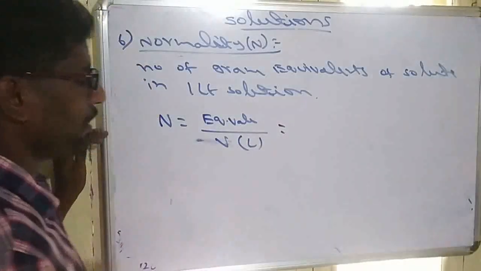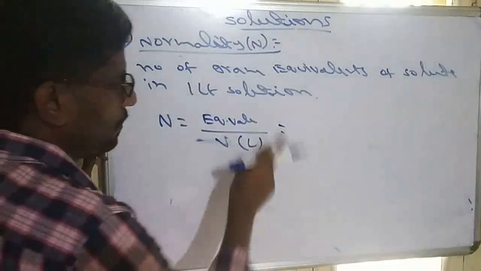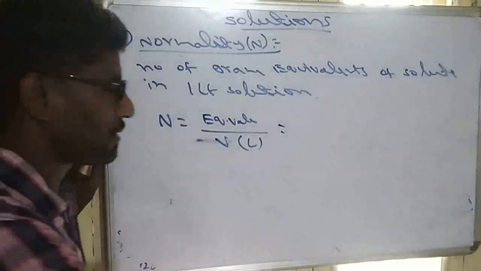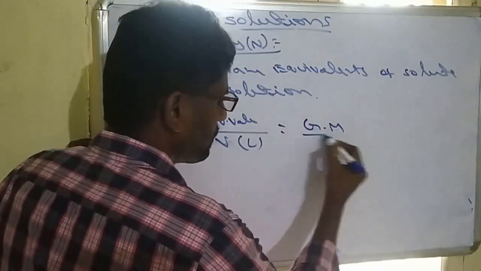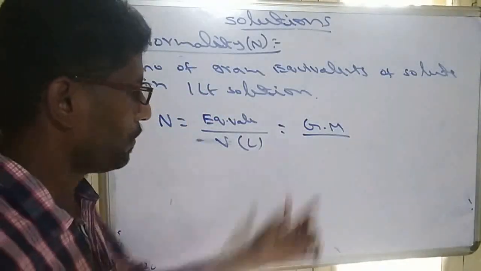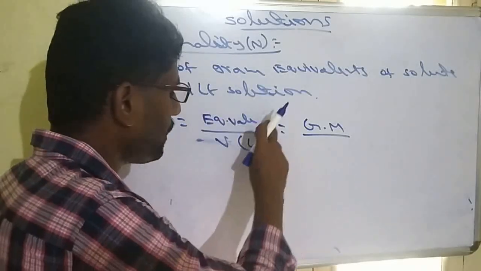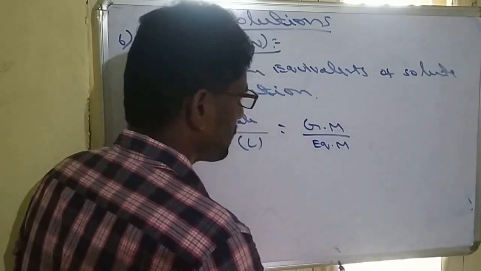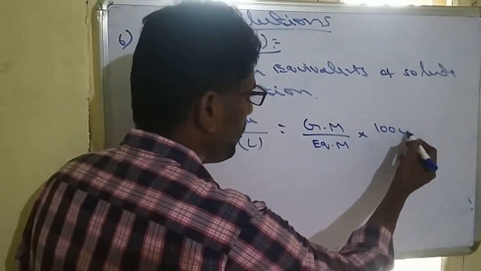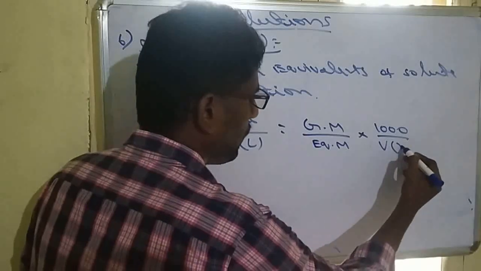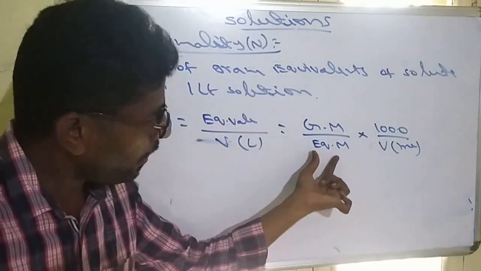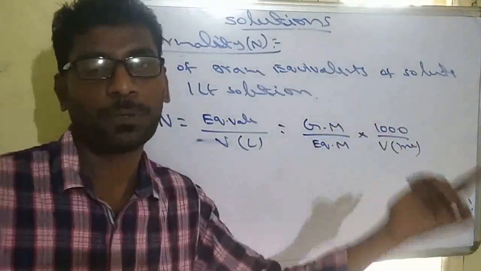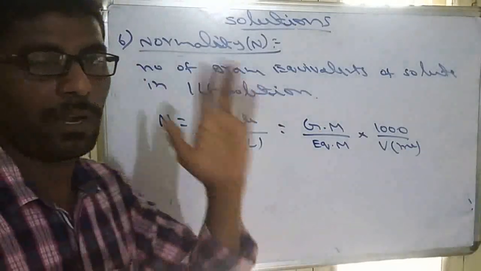Again, when you are writing the formula, we know that moles is given mass by molar mass. But when you are writing equivalents, it is given mass by equivalent mass into 1000 by volume in ml. If you are taking molar mass here, that should be molarity. If you are taking equivalent mass here, that should be normality. So the only difference is the valency factor.